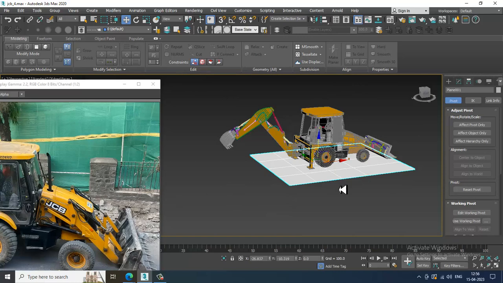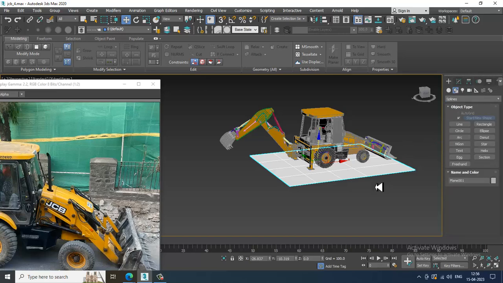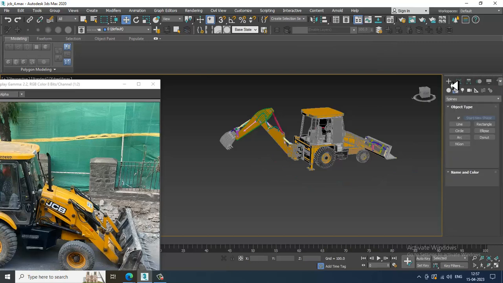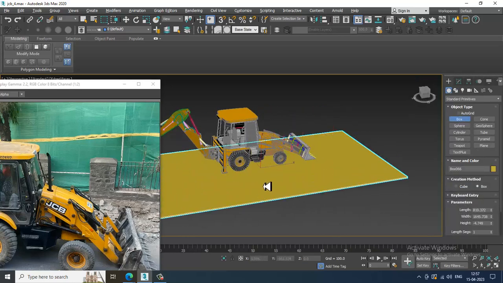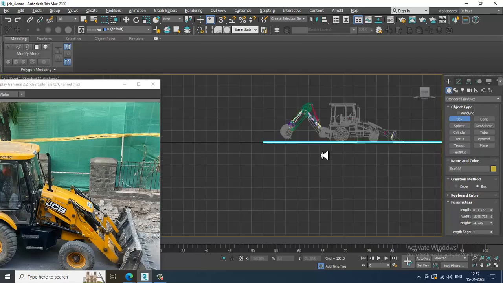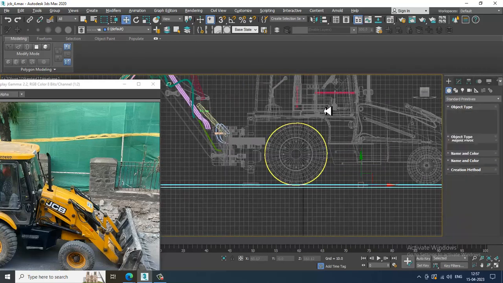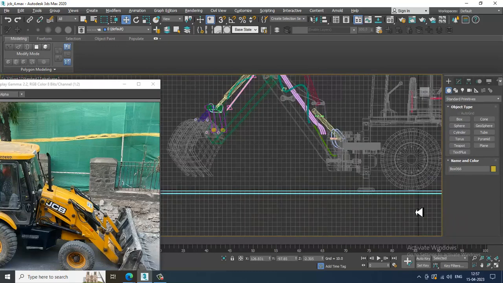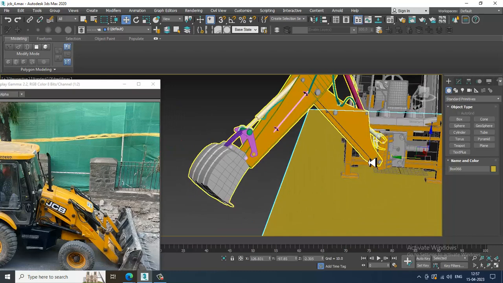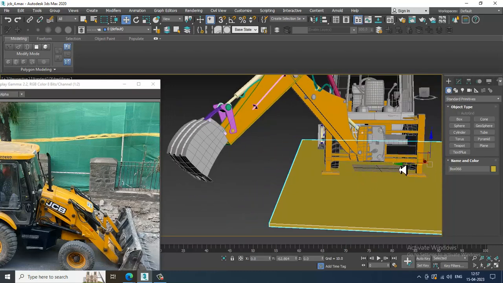Consider we are going to create this as a road over here. So let's take again a box over here in the form of a road. Slightly shuffle this down. Okay, this looks much better now, in this way.